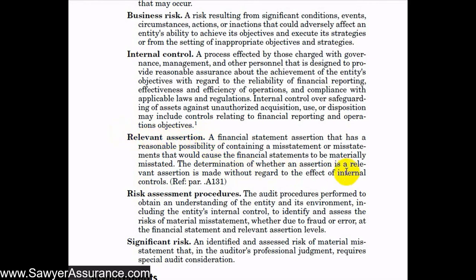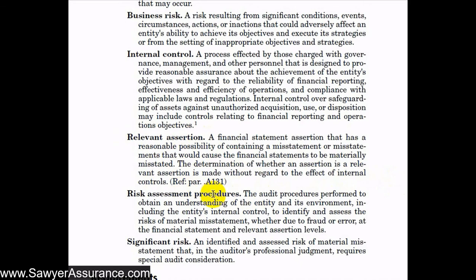And also, in disregarding the internal controls, we would not consider that, hey, management has great internal controls around their cash process, so then that makes this assertion not relevant. No, we can't make that case. We have to decide which assertions are relevant without taking into account the internal controls.